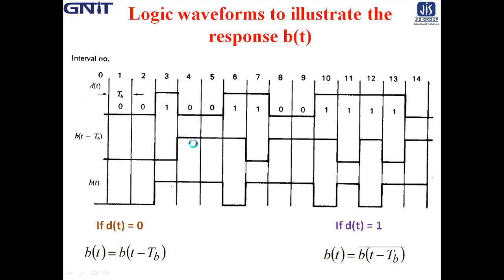Then 0, 1, again 1 is generated at the 4th interval of bt. Then this 1 goes to the 5th bit interval of bt minus tb, and correspondingly we generate 0, 1, 1. So in that logic, the waveform is developed. Clear?